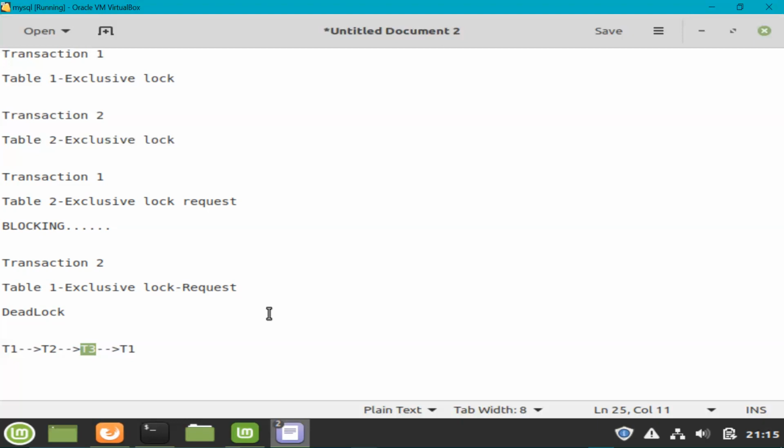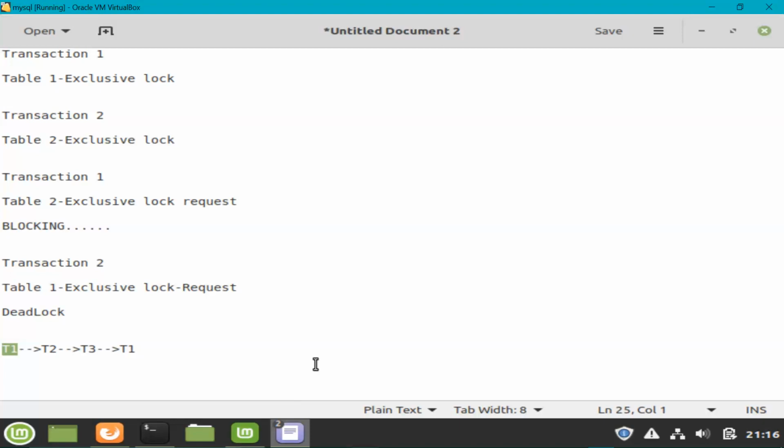As soon as T3 is killed and rolled back, it will release the lock and T2 can start running. Once T2 completes, T1 will also start running as it can acquire the lock now. So this is the dependency, and one of the transactions has to be killed and rolled back in case of deadlock. Now let's look at the deadlock in a real-time scenario with real queries on the employees database.